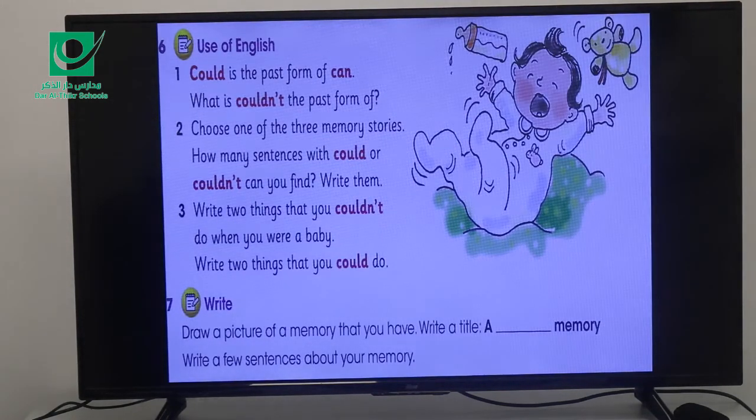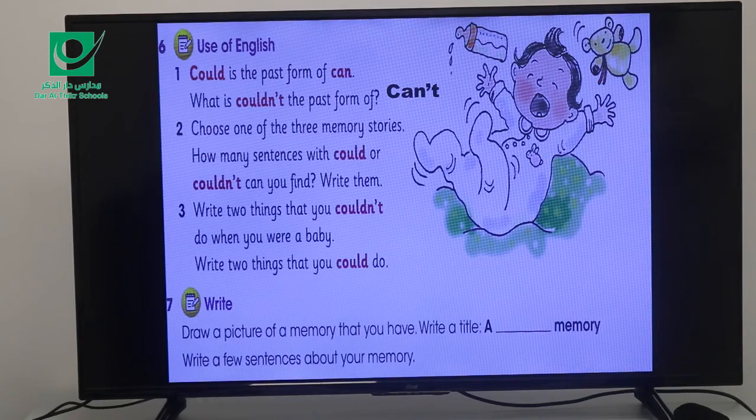Okay, exercise number 6. Could is the past of can. What is couldn't the past of? Actually, couldn't is the past form of can't. Now, number 2. Choose one of the 3 memory stories and how many sentences with could or couldn't can you find? Write them. Again, students, you can do this on a piece of paper or in your book. Then I will show you the correct answers. Compare your answers with mine.